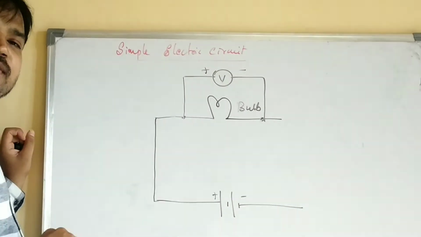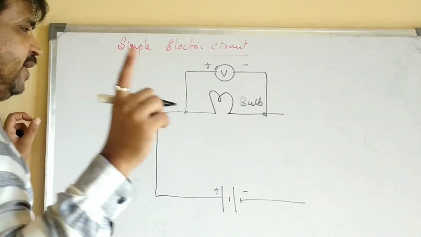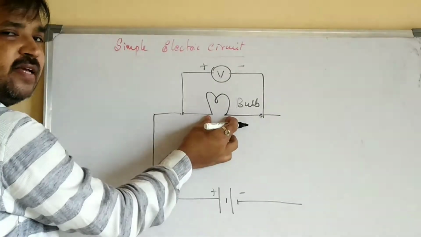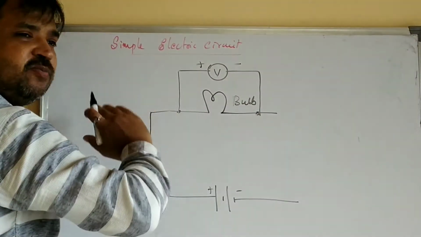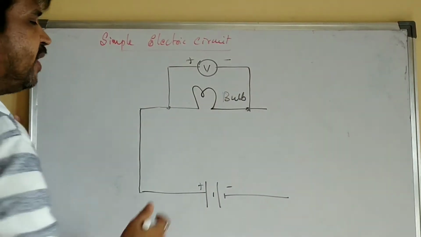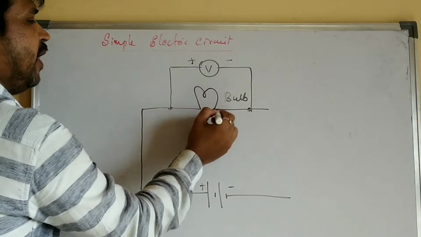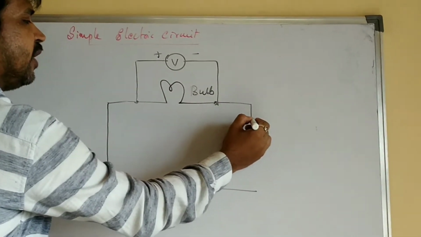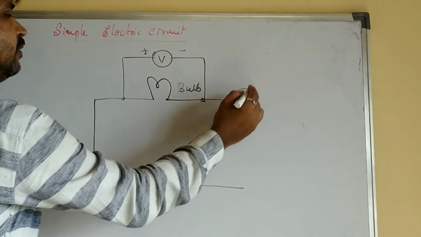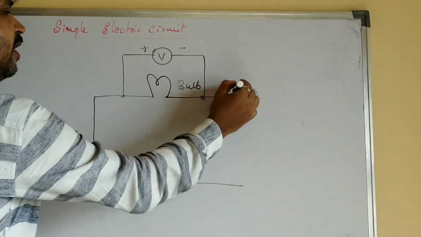How is the ammeter connected to the load? It is in series, right? Now see here, voltmeter is in parallel to the load, whereas ammeter should be connected in series. Series means just like the train bogies, how they are connected one after the other, like that. So this is the bulb. To this bulb, you are connecting the ammeter in series, right? This is the ammeter.